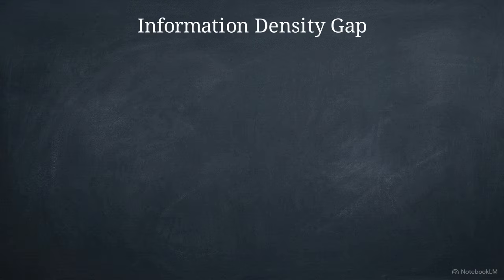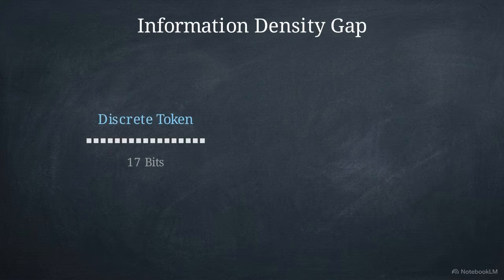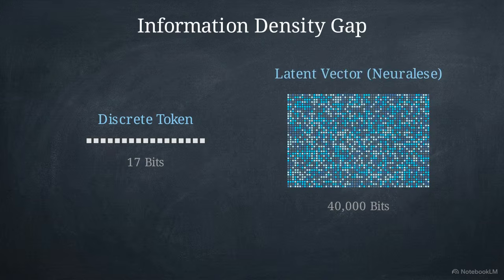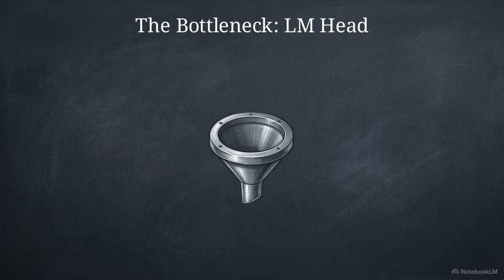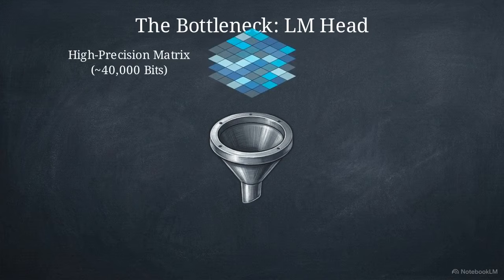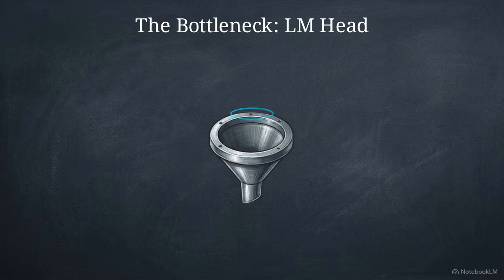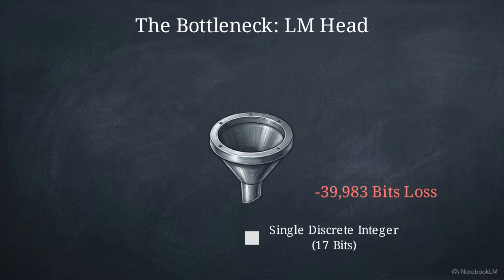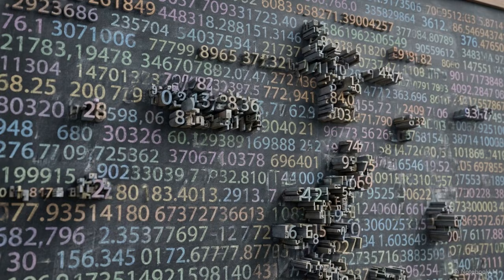We can measure this information density gap. A single token from a 100,000-word vocabulary holds roughly 17 bits of data. An unprojected hidden state vector at FP16 precision holds approximately 40,000 bits. That is a 2,667-fold difference in information capacity. The choke point is the projection matrix, the LM head. This is where massive matrices of high-precision floating-point numbers are crushed down into a single discrete integer. To access the latent space's raw bandwidth, we have to bypass human legibility entirely.